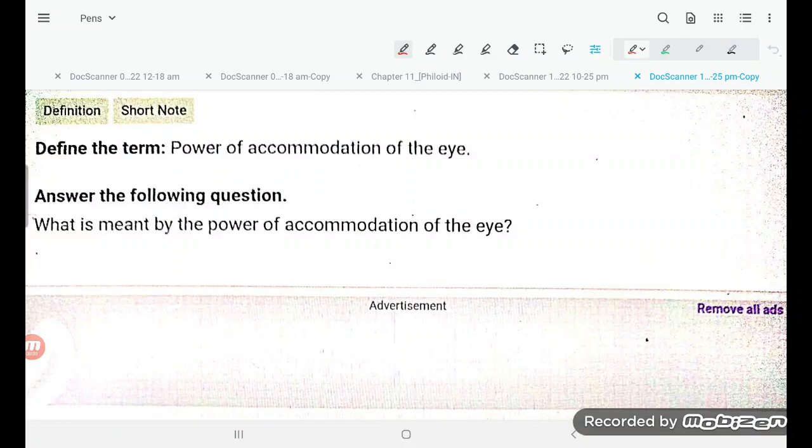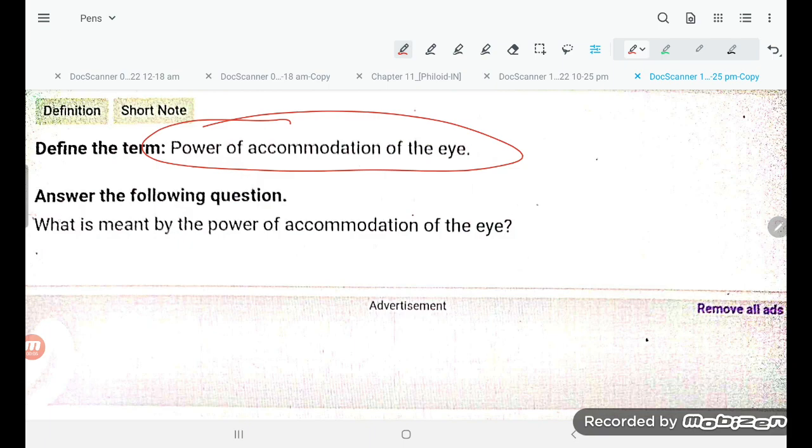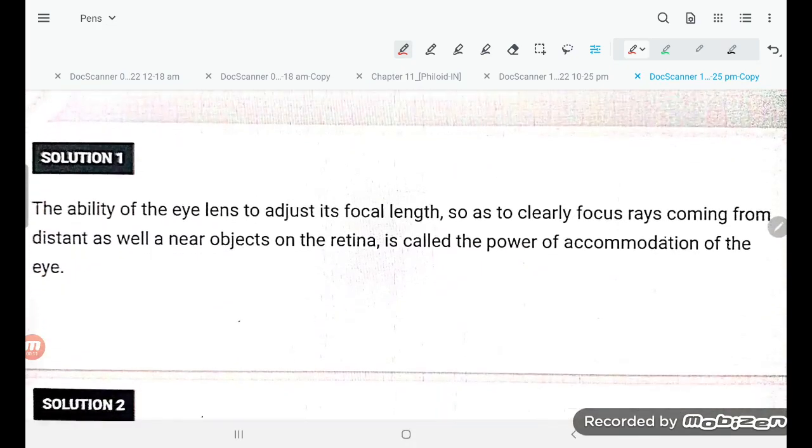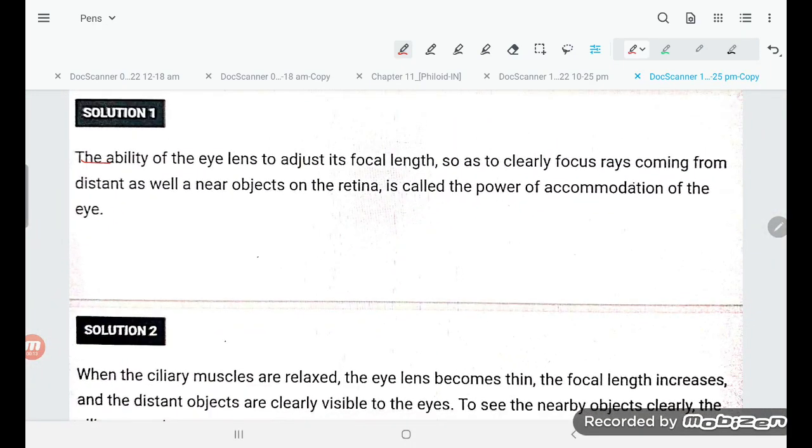Students, let's try to understand the power of accommodation of eyes. Right, students? What is meant by power of accommodation of eyes? The ability of the eye lens to adjust its focal length so as to clearly focus rays coming from distant as well as near objects on the retina is called the power of accommodation of the eyes.